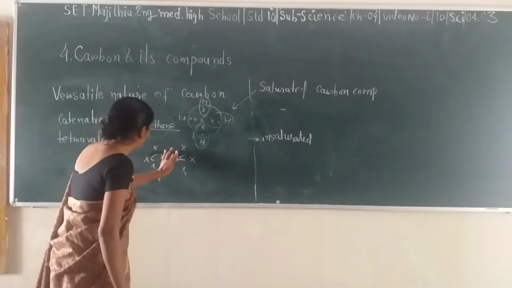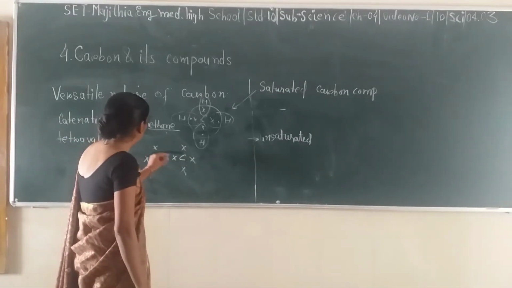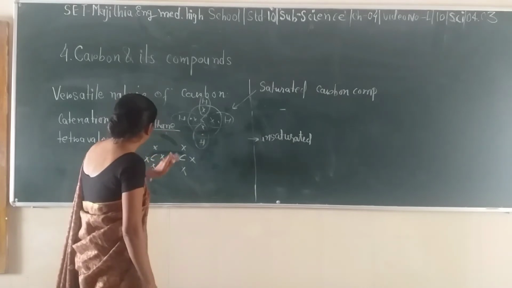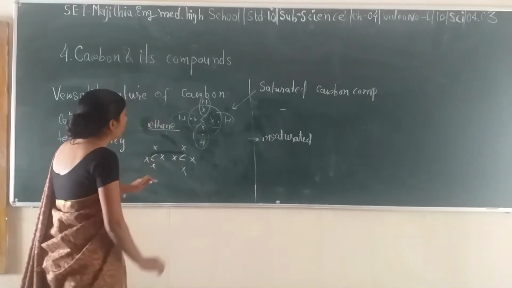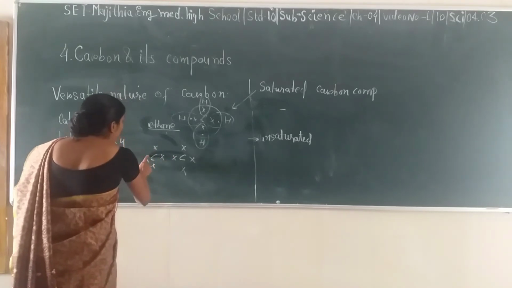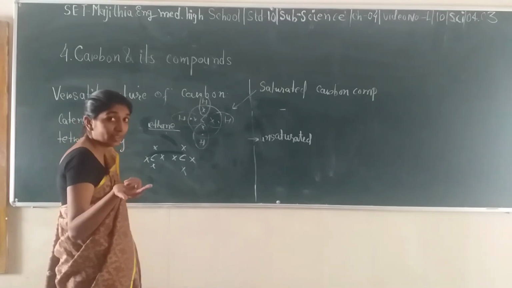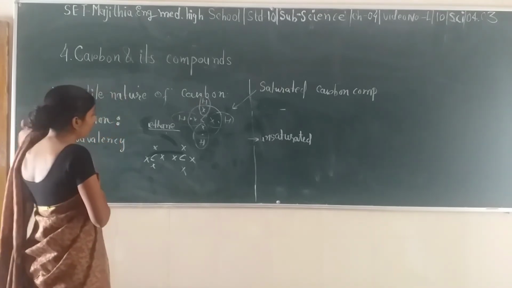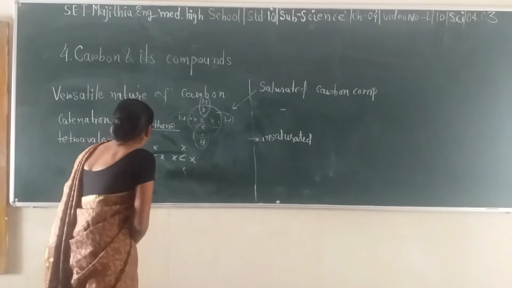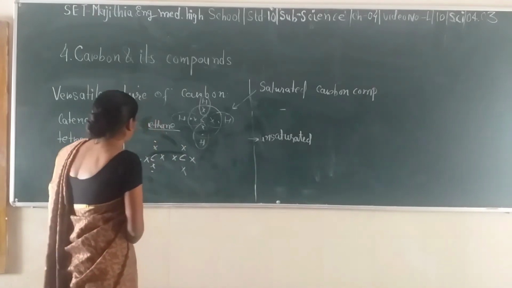So what do these require? If we share this particular electron, we have 1, 2, 3, 4 and 5 electrons. We need more electrons, right? How will we get those electrons? We will share these electrons.